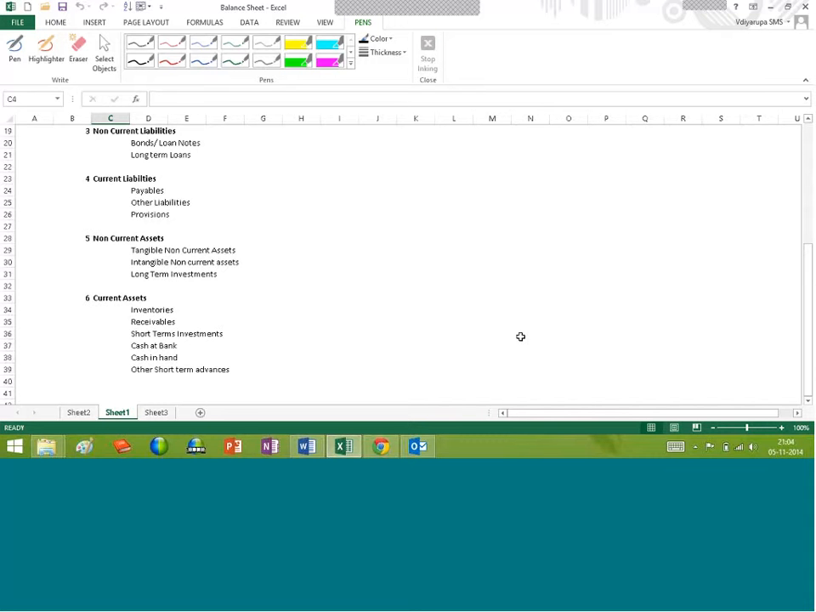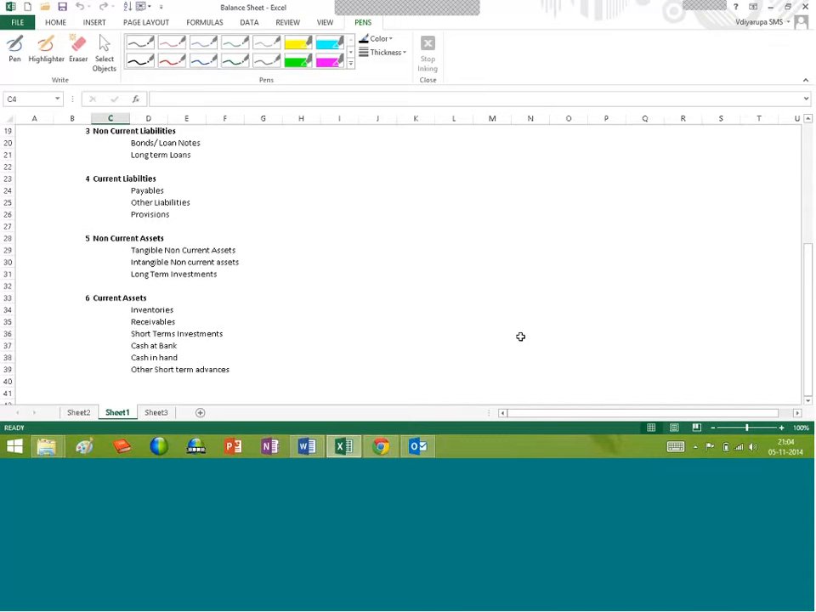Rather, in earlier balance sheets, we used to refer to these elements as fixed assets. Fixed assets are those assets which are expected to give long-term benefits. Here we refer to it as non-current asset. Under this non-current asset, we are going to discuss tangible non-current asset.